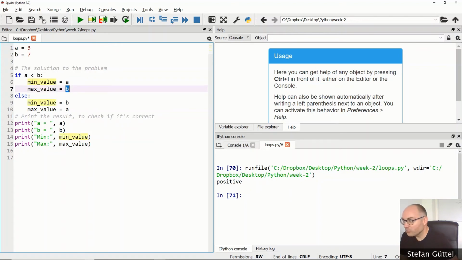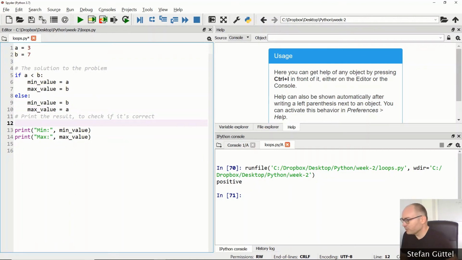Likewise, b will hold the maximum value, so we assign it to a new variable called max value. If this condition is false, then we know that b is less than or equal to a. Therefore, we will say that the min value is what is being held in the variable b, and a is assigned to the max value.